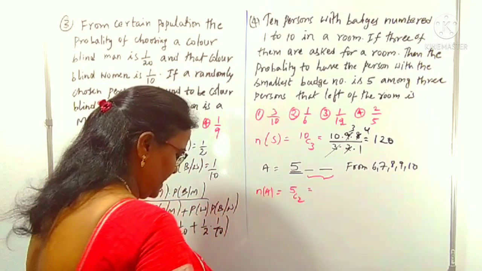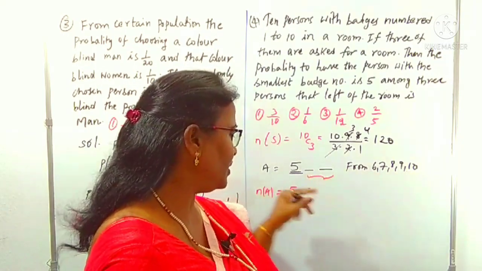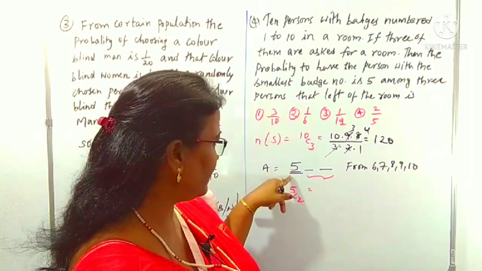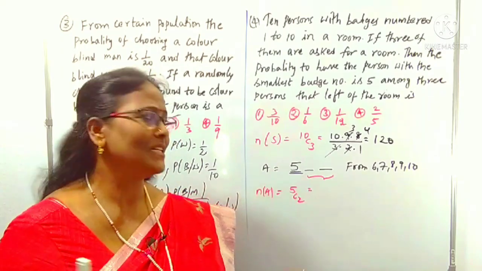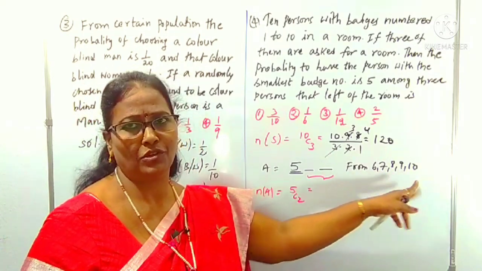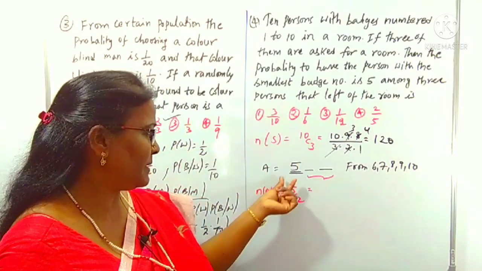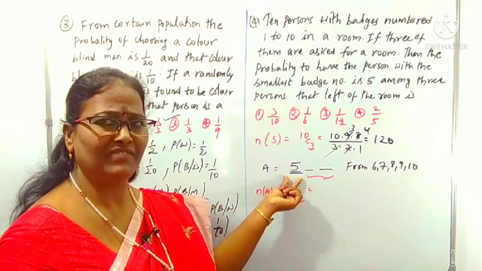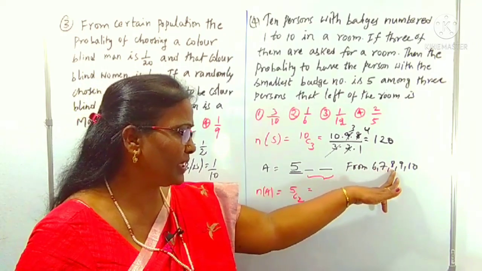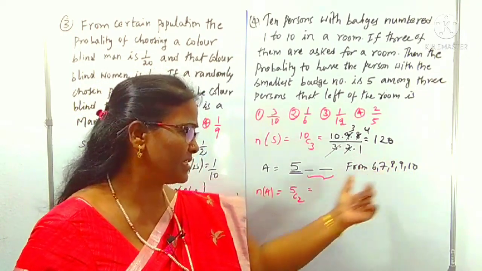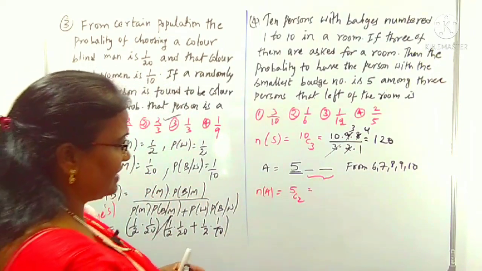What is the meaning of 5C2? Selection of 2 persons from these 5 badge numbers, because there are totally 3 and already one person is selected whose badge number is 5. So remaining, we have to select 2 more members from the badge numbers 6 to 10 only, because 5 is mentioned as the smallest one. Among 3 persons, person X has the smallest, 5, and the remaining 2 persons are higher than 5 only. Higher than 5 are what here? 6, 7, 8, 9, 10, 5 numbers are there. From that you have to choose only 2 persons. That is 5C2.